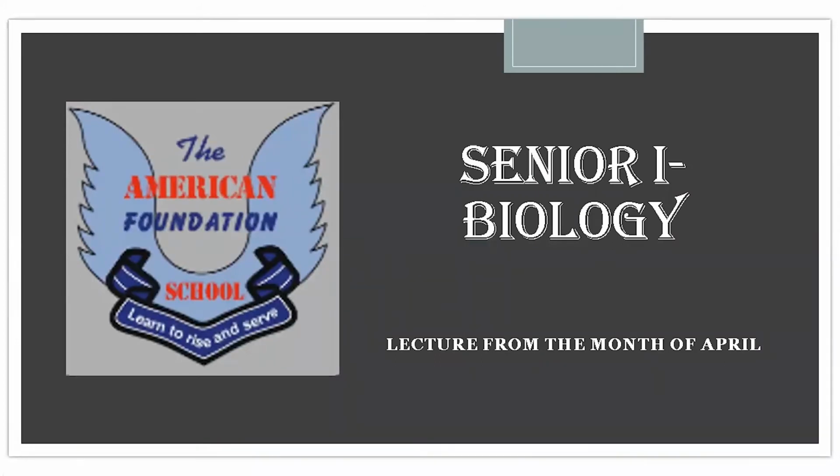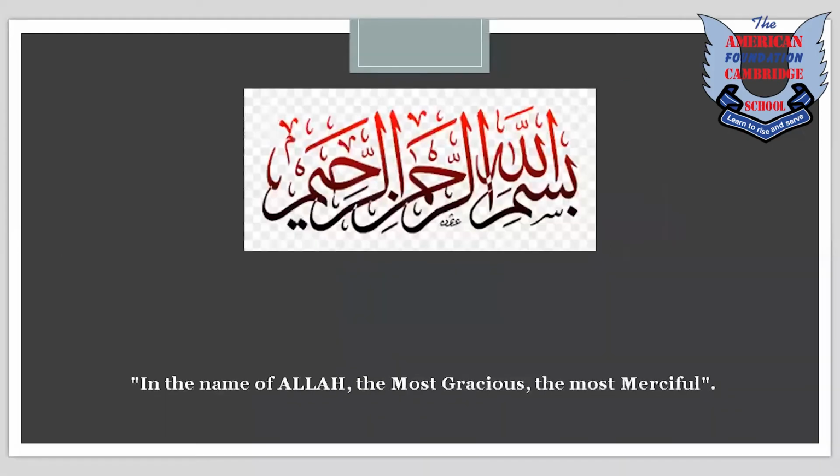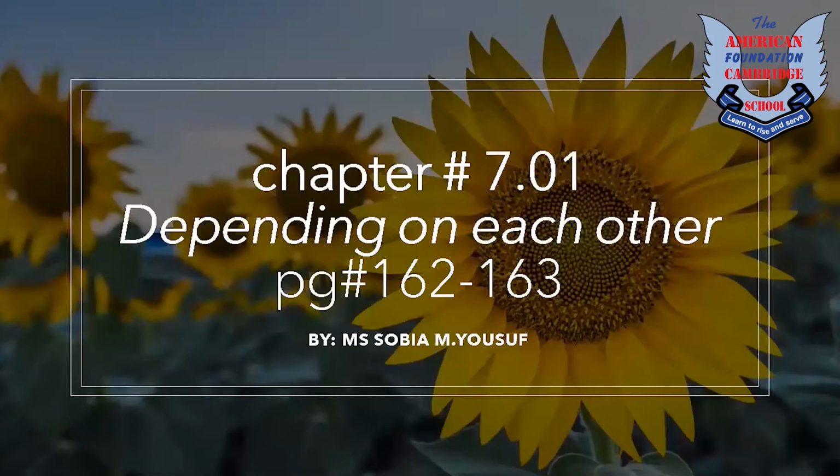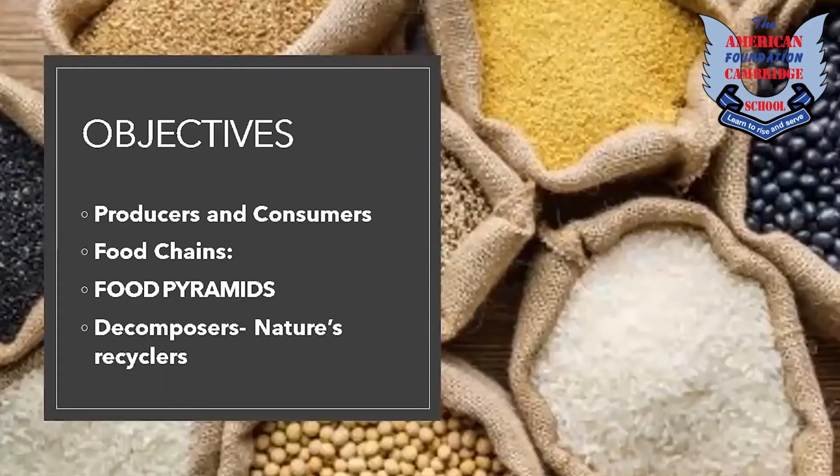Today we are going to study biology. It is the lecture from the month of April. It is the last lecture that we had to cover in the same month. So the chapter which we are going to study today is Depending on Each Other. It is chapter number 7.01, page number 162 to 163 in your textbook. The topics which we are going to cover in today's lecture are producers and consumers, food chains, food pyramids, decomposers, or nature's recyclers.